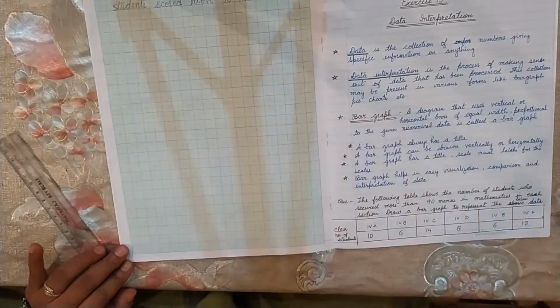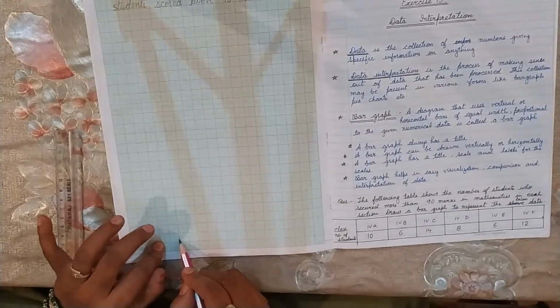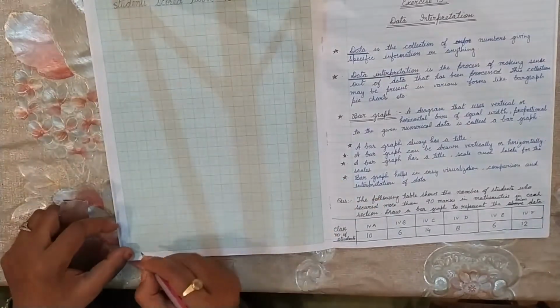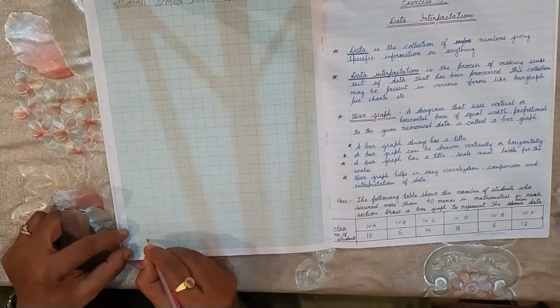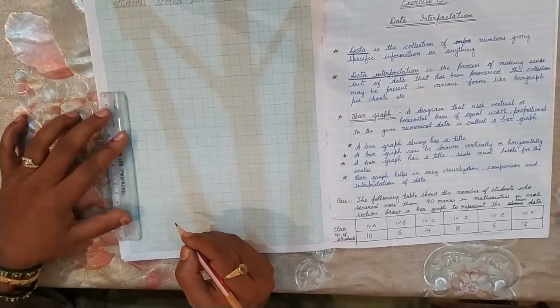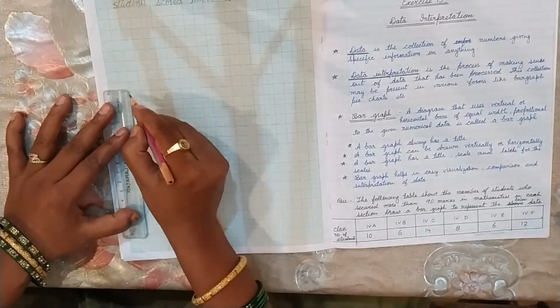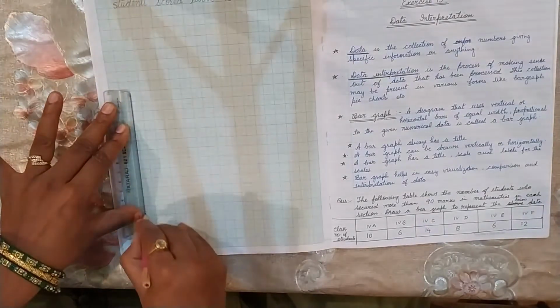So if I take 2 bars, meaning 1 bar I will draw and 1 bar I will leave, then we will also get enough space. So what I am going to do is leave 2 squares from here and 2 squares from this side, and I am going to draw the axis. First we are going to draw the axis.